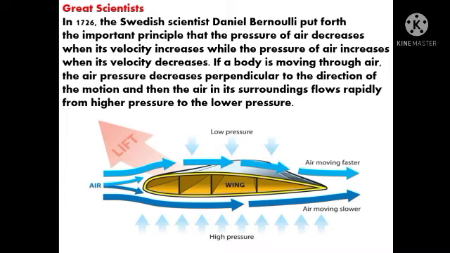Why is it so, students? Because the body is moving in the air, the pressure is decreasing perpendicular to the direction of the motion. So we know that when the air pressure decreases, the speed of the air increases. The air starts moving faster. So if a body is moving through air, the air pressure decreases perpendicularly to the direction of the motion, and then the air in its surroundings flows rapidly from high pressure to the low pressure.